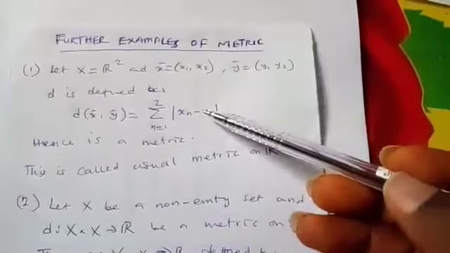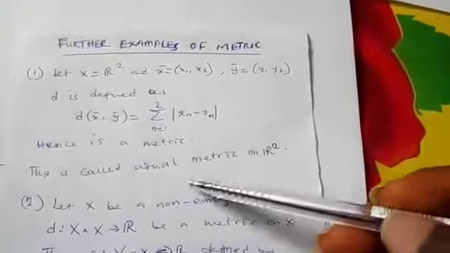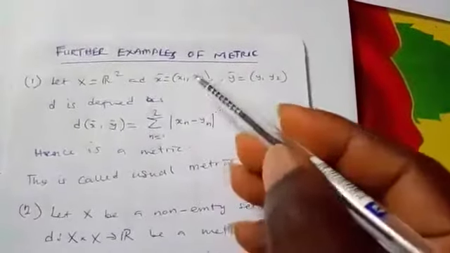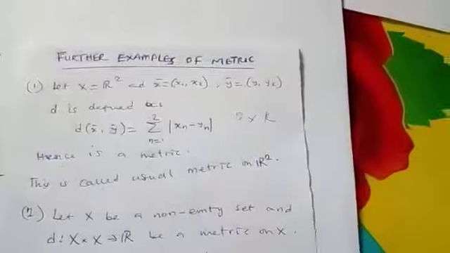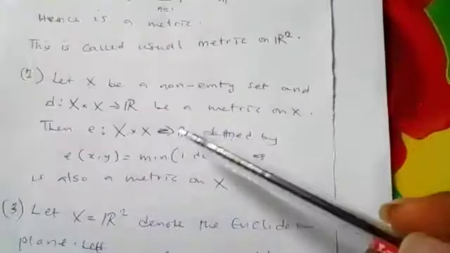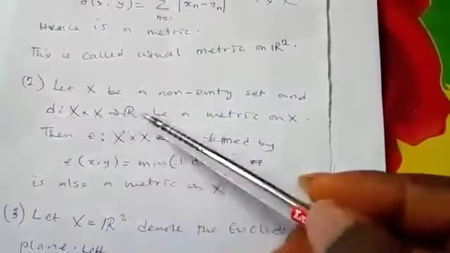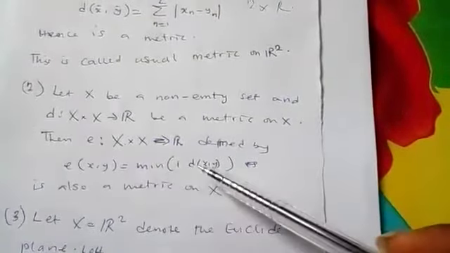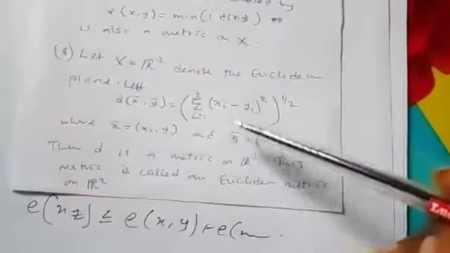This is another metric space, and this is another metric. This metric is called the usual metric on R squared. That is Euclidean space. This is R squared. R squared simply means R by R, like this. Now, this is another metric space. If we have d to be a metric on X, and this e, which depends on this d, is also a metric. So this is another metric.